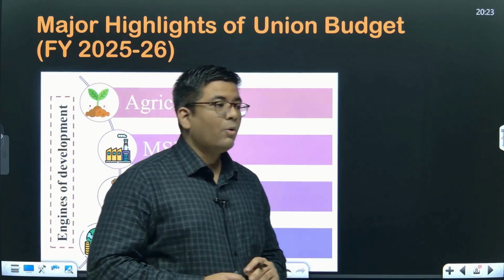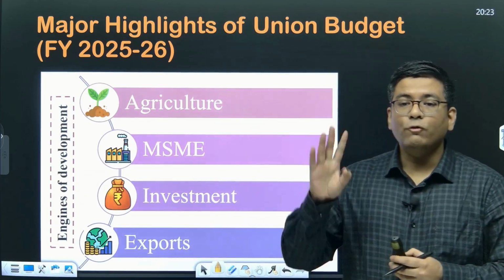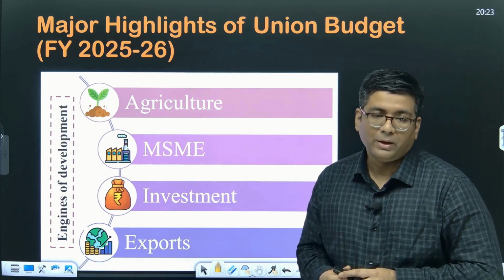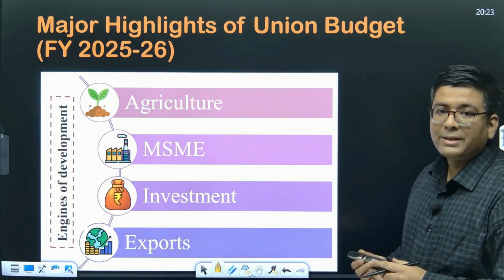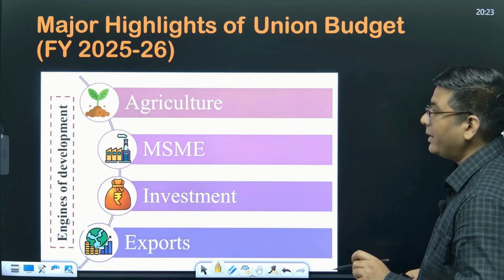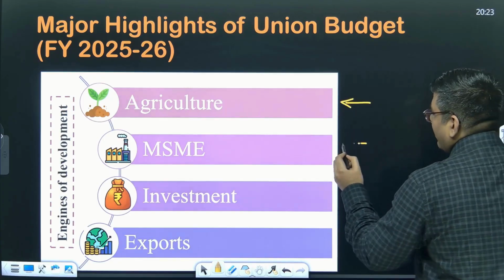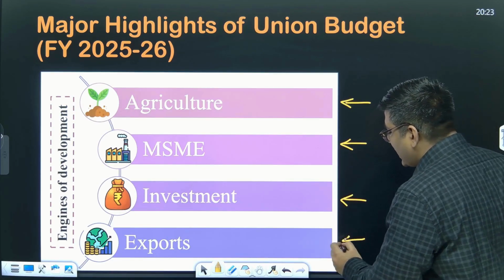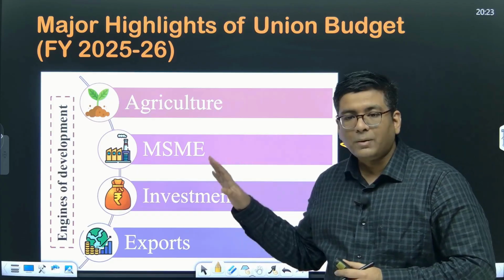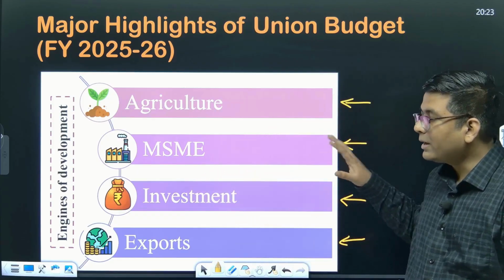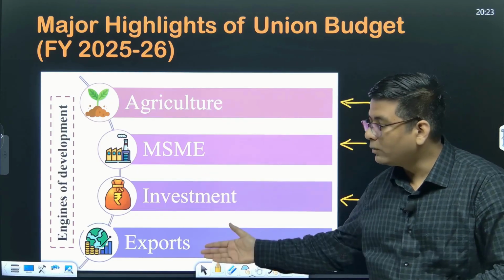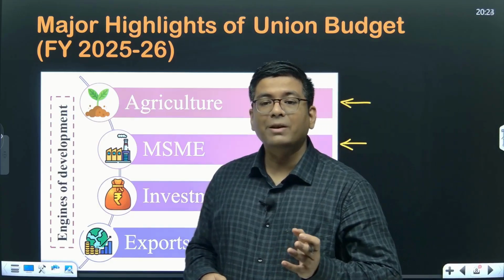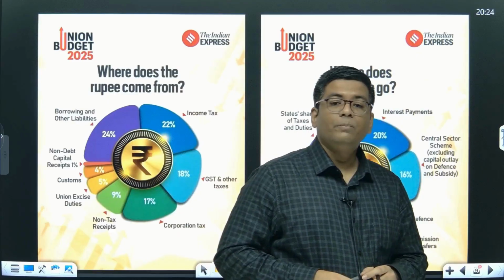Okay, so now this particular budget highlights 4 engines to reach towards the Viksit Bharat phenomenon. Okay, so these 4 engines that have been identified for development have been agriculture, micro, small, medium enterprises, investments, and subsequently export promotion. So most of the budget actually highlights on giving a significant amount of push to all of these sectors. Okay, so we will be discussing some of the prominent announcements that have been made in this particular budget with regards to these sectors.